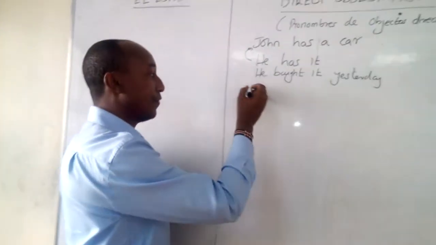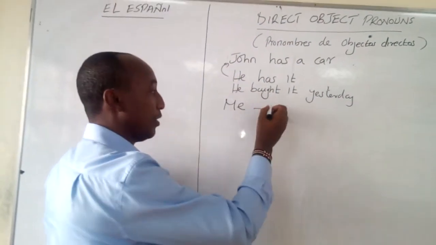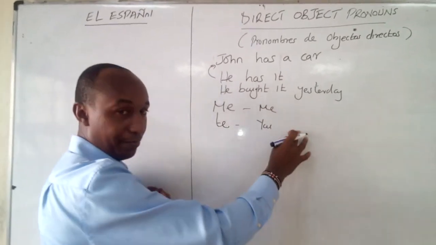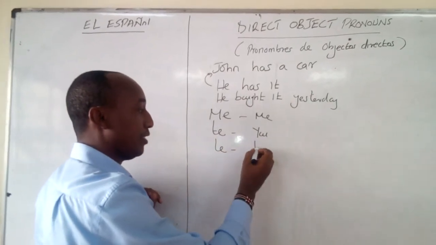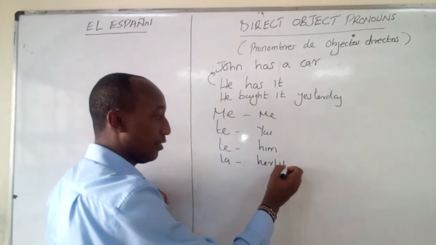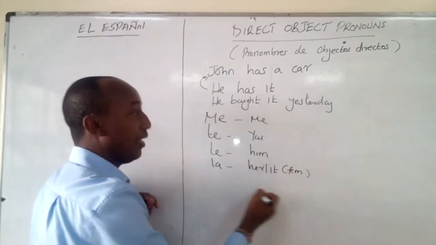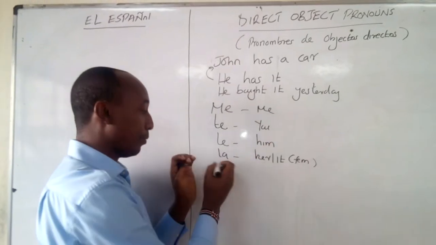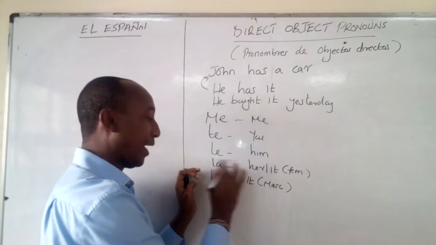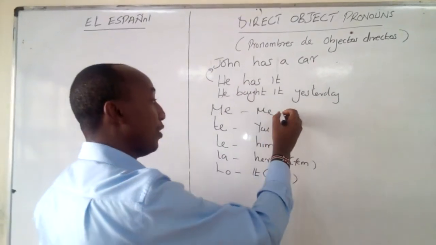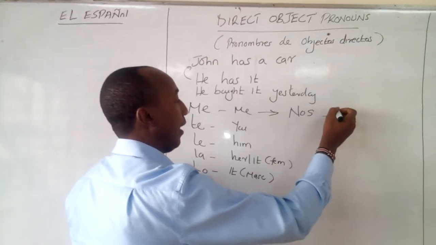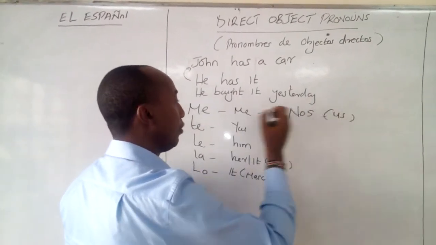So in Spanish we have these pronouns. We have me, which is me. We have te, which is you, but singular for one person. We have le, which means him. La can mean her or it, but feminine in this case. Then on this side, I'm going to show their pronoun. Before that, we have lo, which means it but masculine. Remember, la is it feminine. Then when forming the plural, you do it on this side. You say nos, which is us. Alright? So nos is us.